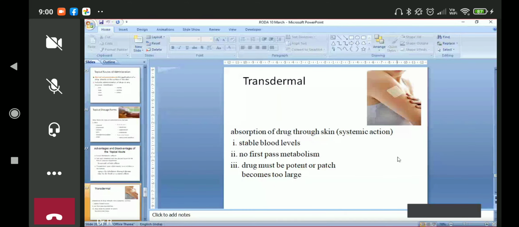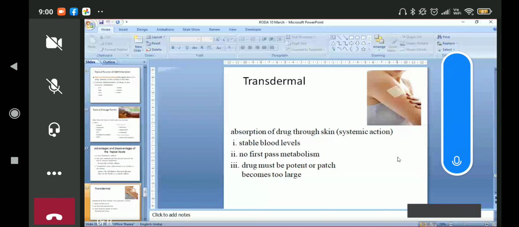If we put it on the sole of the foot, the skin is thick. Though there are two sets of blood vessels in the arm, in the hand, the skin is very thick. Absorption will not be there. So we have to see that the area where we apply the transdermal patch has good blood supply. That is one of the factors for its absorption.